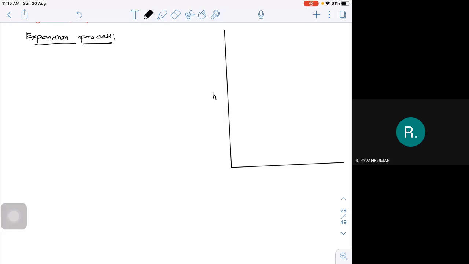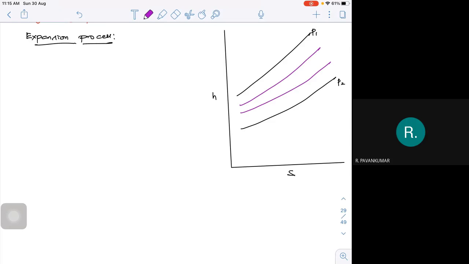I am going to take a simple stage. So it is from P1 to P2, expanding from P1 to P2. And in between, I have the infinitesimal small pressure. So this is P, this is P minus dP. Look at this. This is expanding. This is P, this is P minus dP. That's the only change.